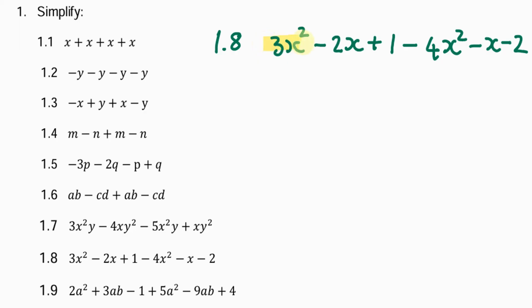Here 3x squared and 4x squared are like terms because they have the same letter with the same power.